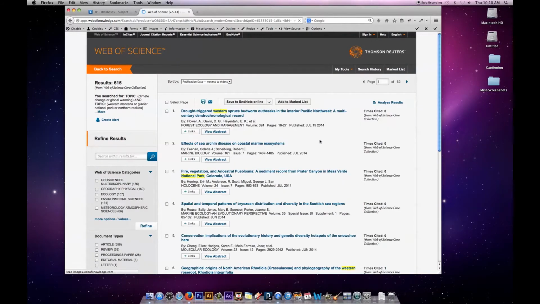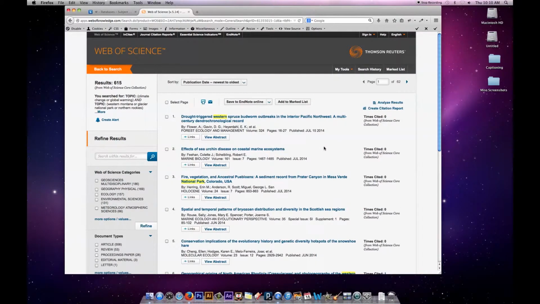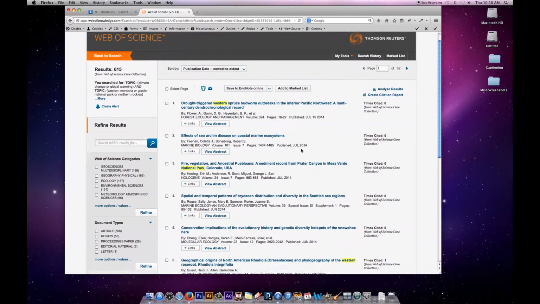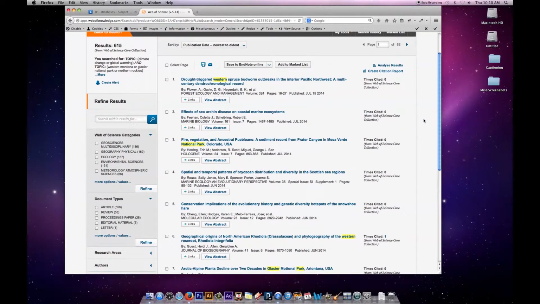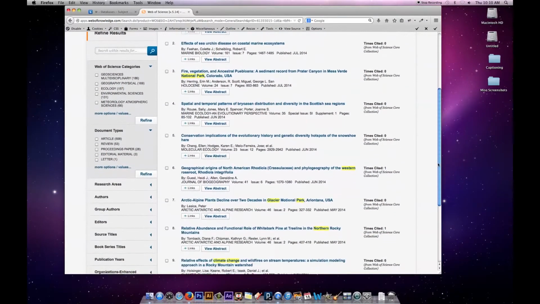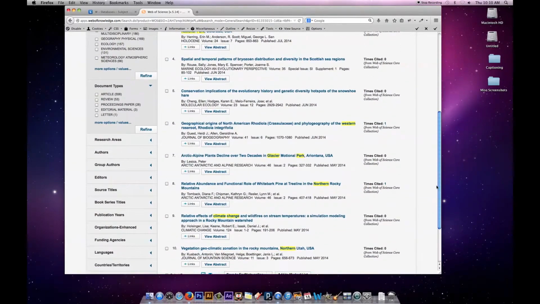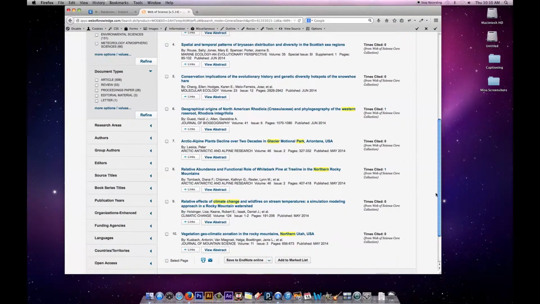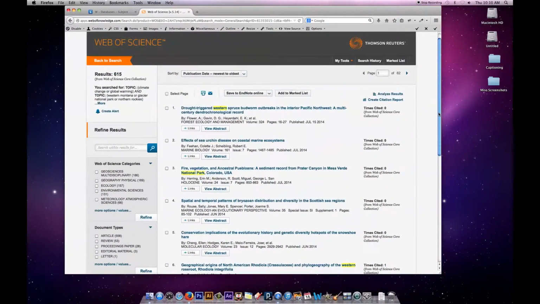So now instead of 28 results, I've greatly broadened my search. I've got 615 results. So I've got a lot of results. Some of them look related to my topic and seem useful. Some of them look pretty irrelevant. Although I am seeing some good results on this first page, I'm seeing about half the results look of interest. So what am I going to do at this point?